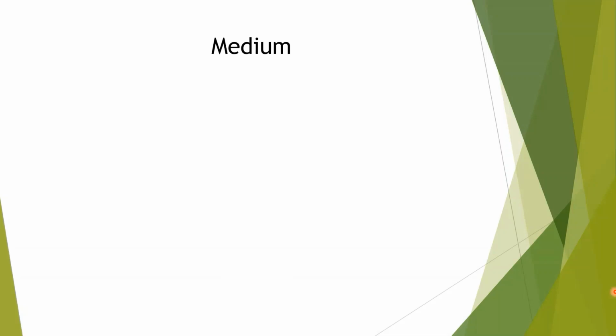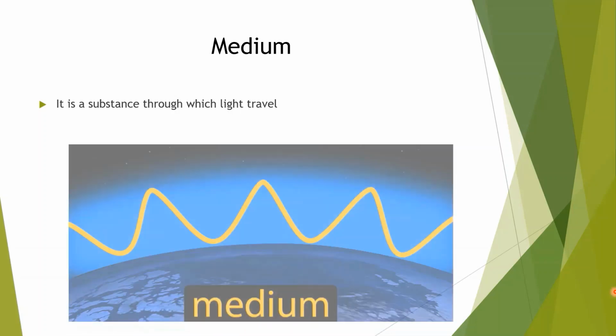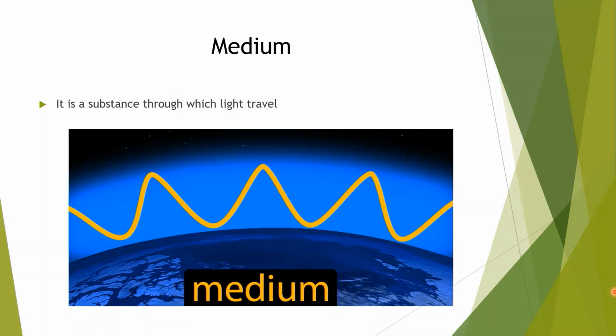The next point is medium. A substance through which light can travel, light can propagate, is called a medium. Air, water, glass, these are the mediums through which light can travel. Medium we can divide into three categories.